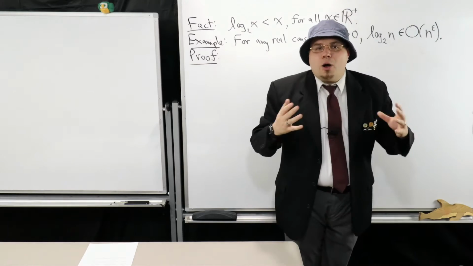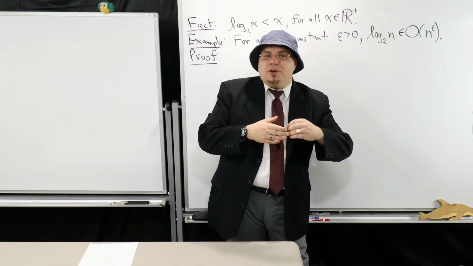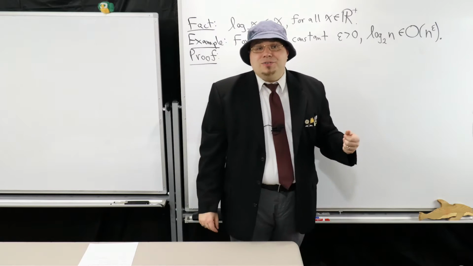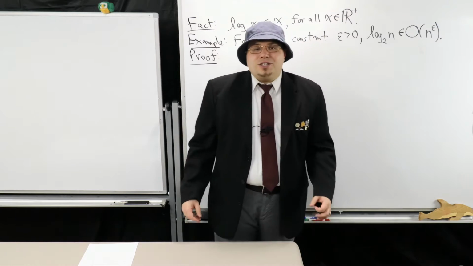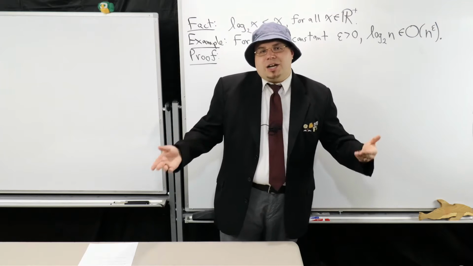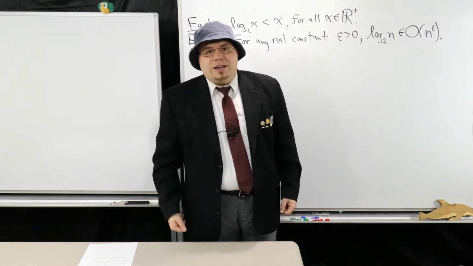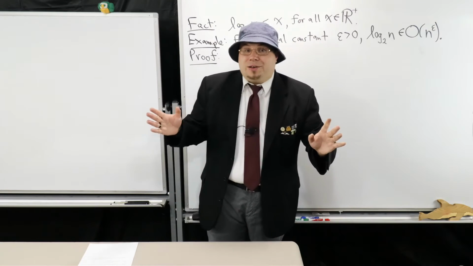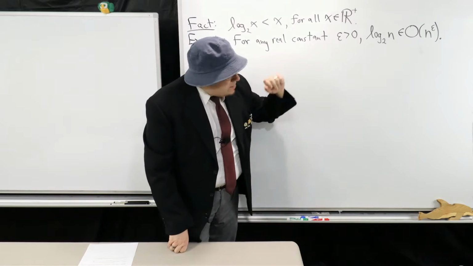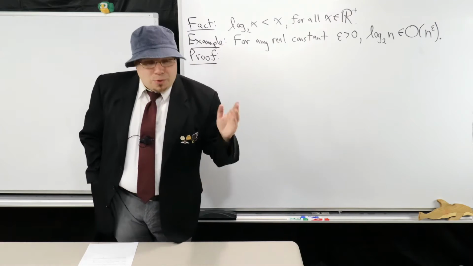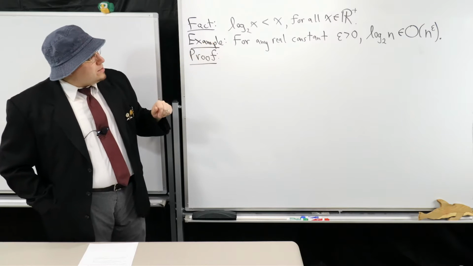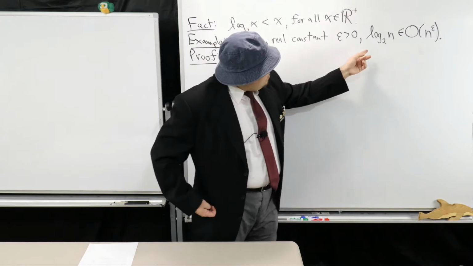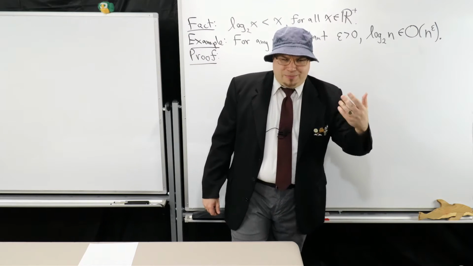is surprisingly helpful if you want to deal with polynomials with so-called exponents that are of fractional values or just whole values. So this actually will be a little bit more of a general statement than the one I proved in another example, where I just had log base 2 of n is big O of n. I'm going to be doing it for any epsilon, where epsilon is going to be any real constant greater than 0. So just to restate what we're going to be proving: for any real constant epsilon, which is going to be strictly positive, I'm going to prove to you that log base 2 of n is big O of n to the epsilon.